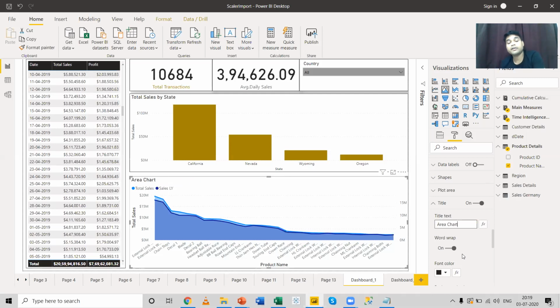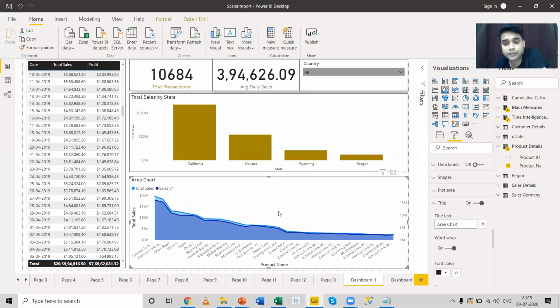Now guys, it's very important that you use the correct naming convention while creating your chart. It should be very clear to the end user when you're using a naming convention for your chart. So you should be very careful and very clear about the naming convention that you're going to use for creating the chart.